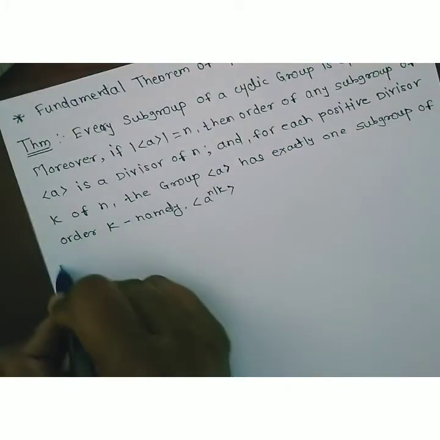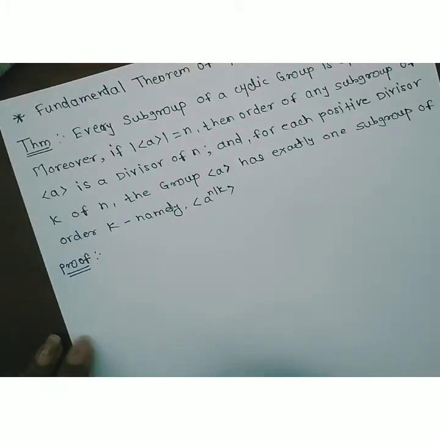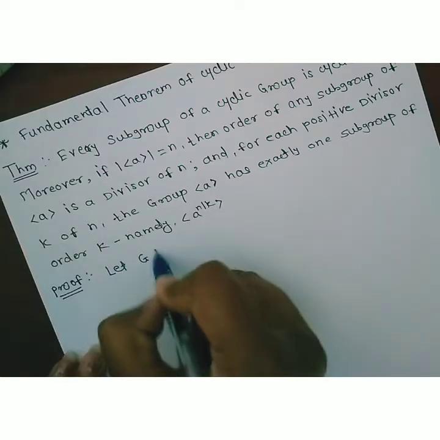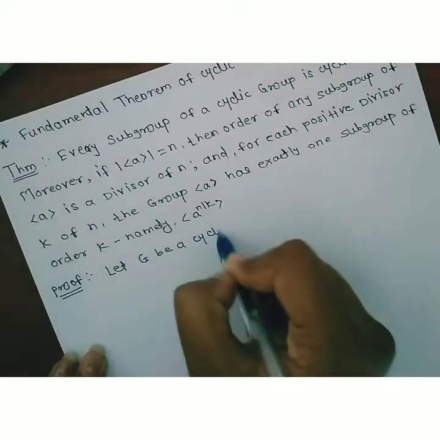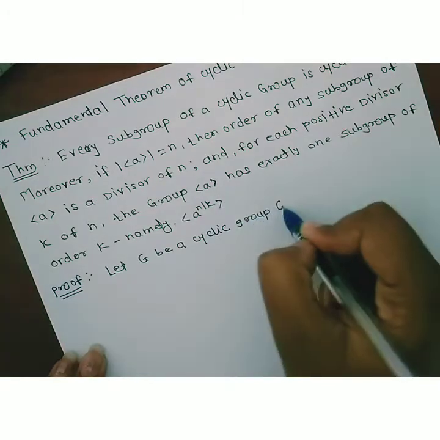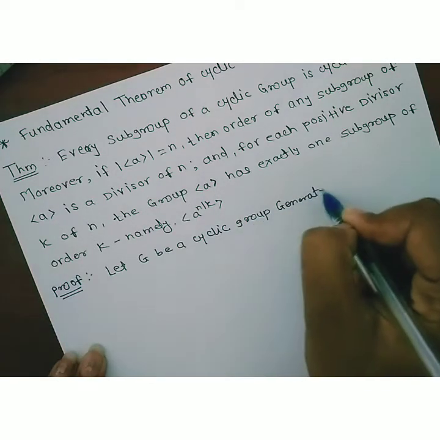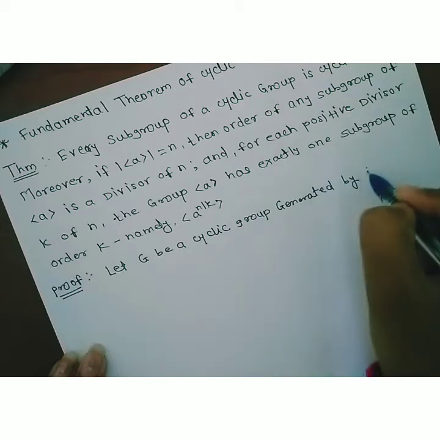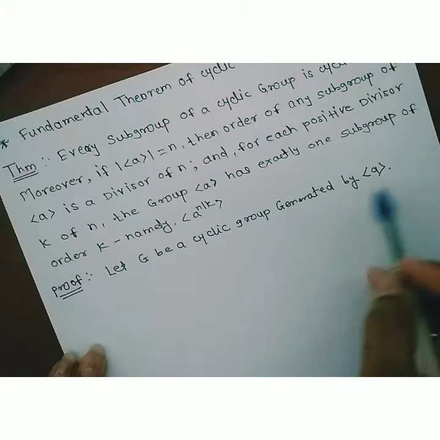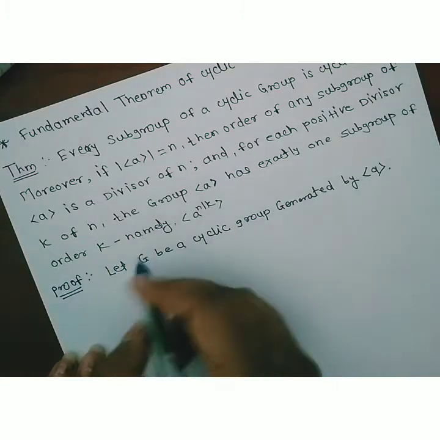So the proof is: let G be a cyclic group generated by a.